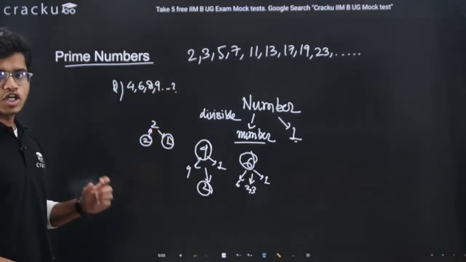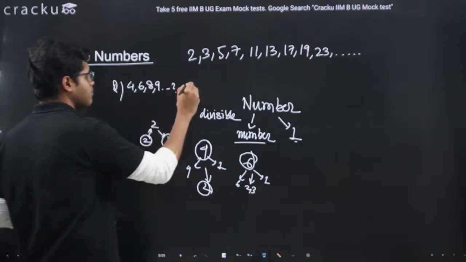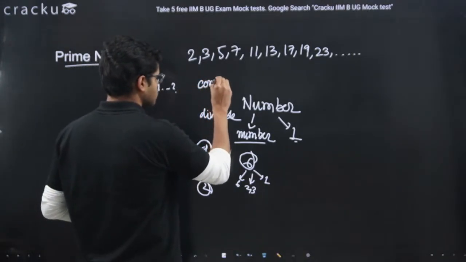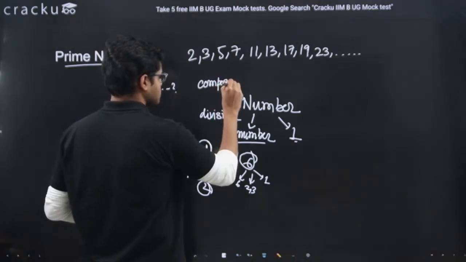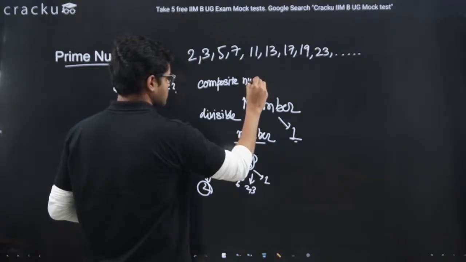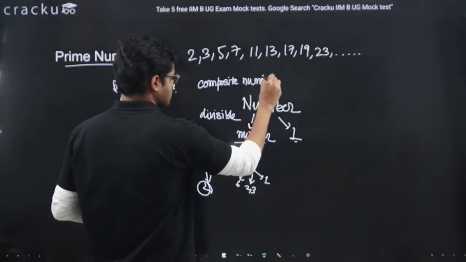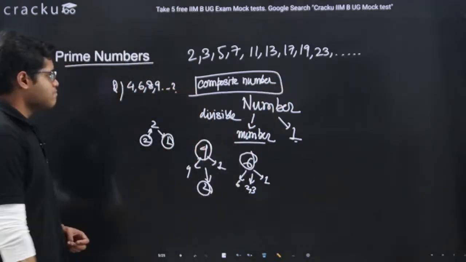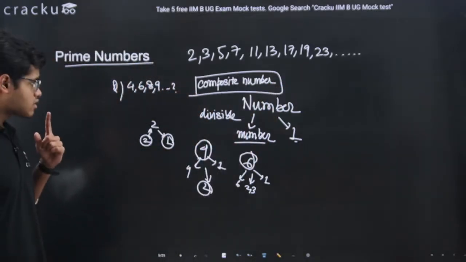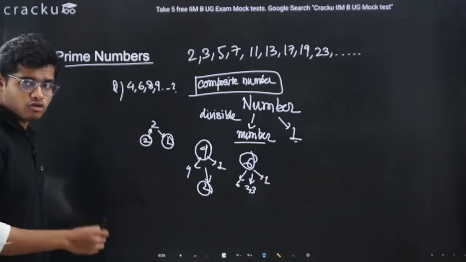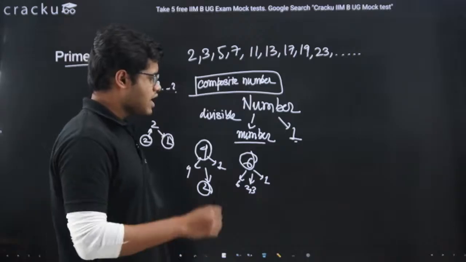The numbers which are not prime, we call them composite numbers.